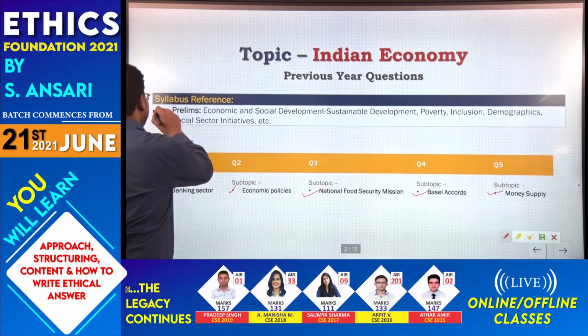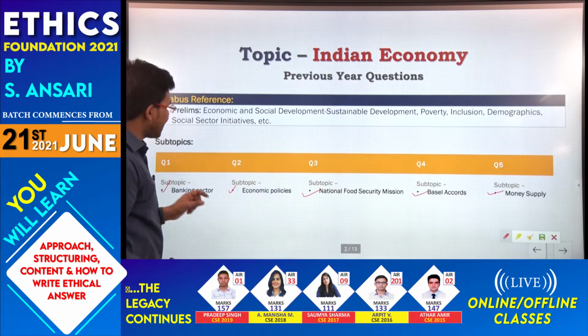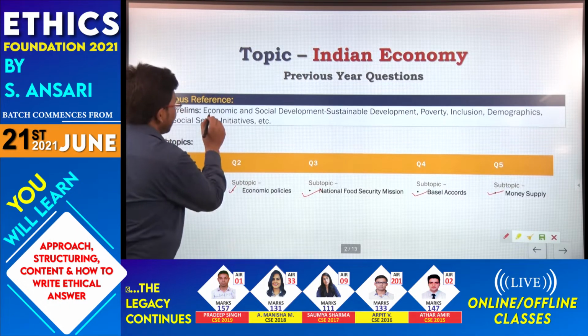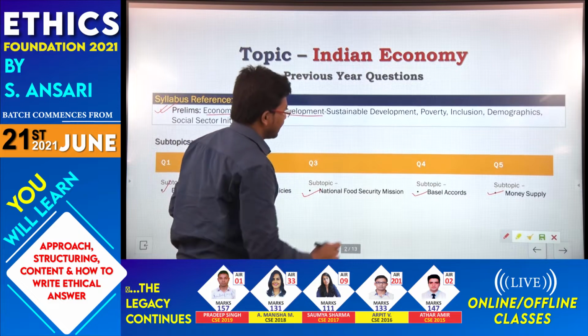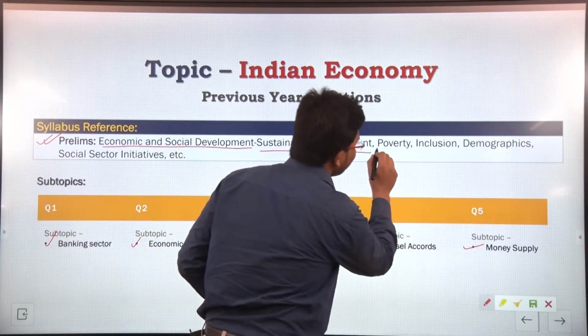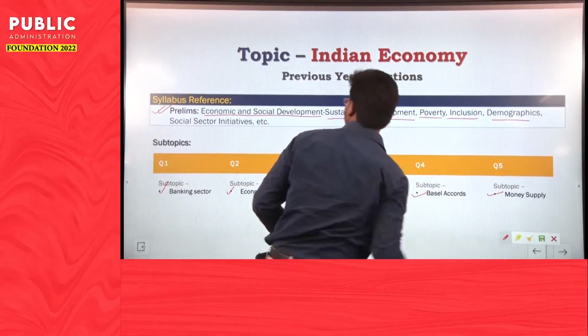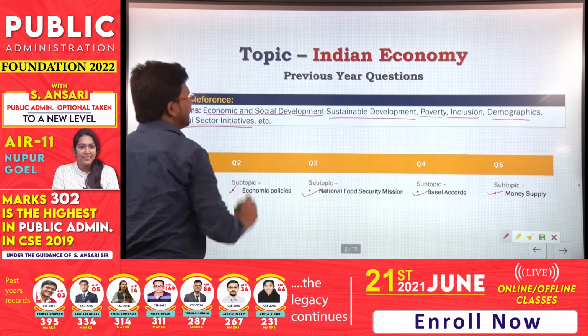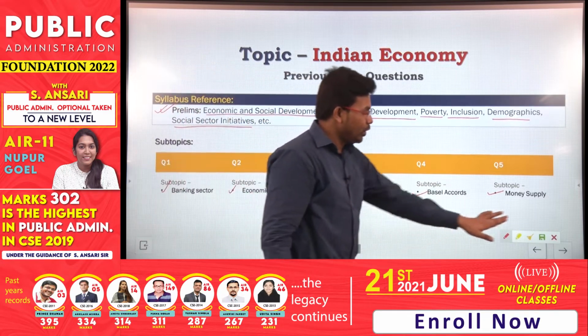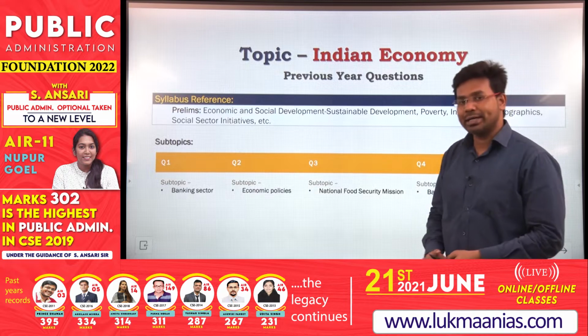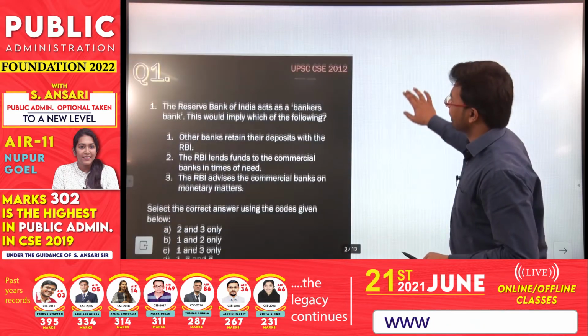If we see the syllabus for Indian economy in prelims exam, the syllabus says economic and social development, sustainable development, poverty, inclusion, demographics, social sector initiatives, etc. Having understood the topics, now let us take the first question for the day.